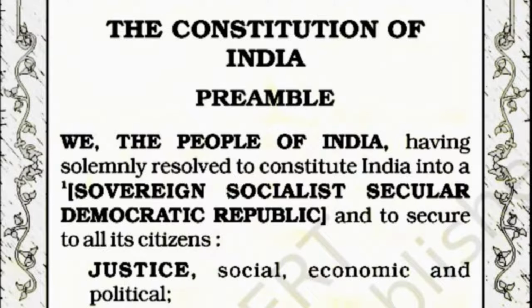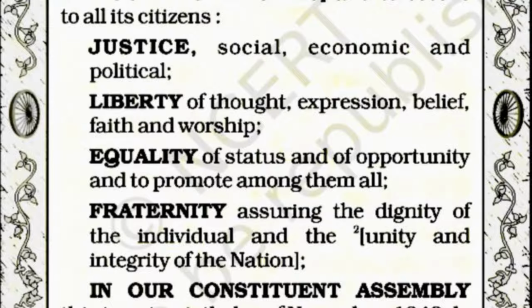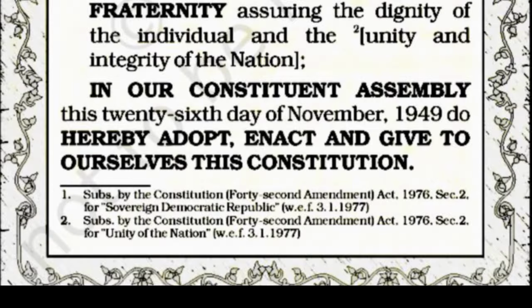We, the people of India, having solemnly resolved to constitute India into a sovereign socialist secular democratic republic and to secure to all its citizens justice, social, economic and political, liberty of thought, expression, belief, faith, and worship, equality of status and of opportunity, and to promote among them all fraternity, assuring the dignity of the individual and the unity and integrity of the nation. In our Constituent Assembly this 26th day of November 1949, do hereby adopt, enact, and give to ourselves this Constitution.